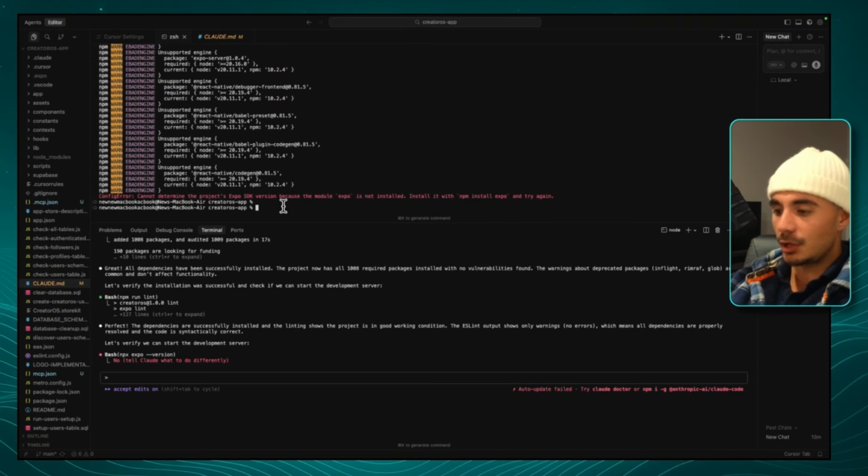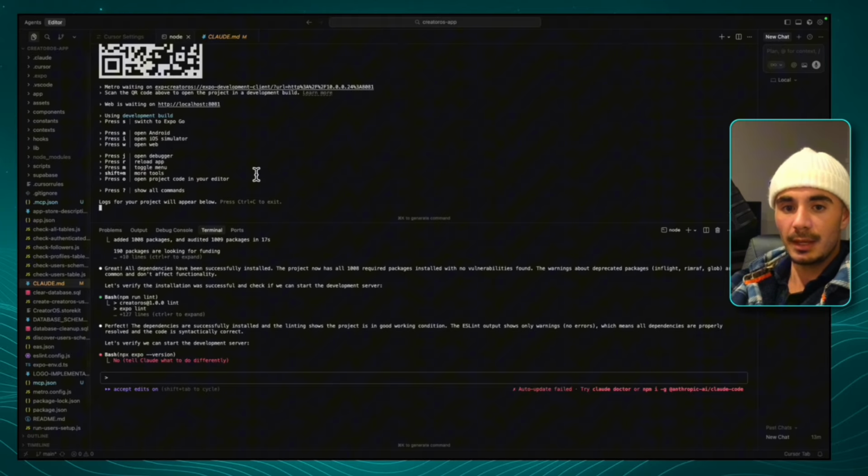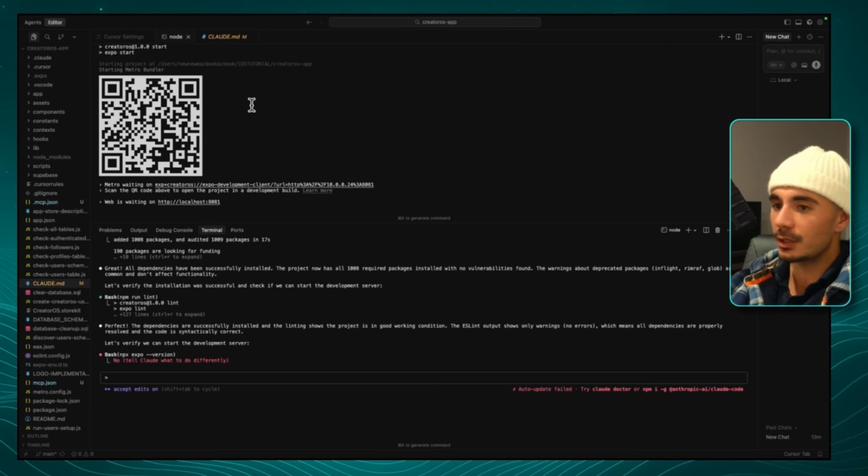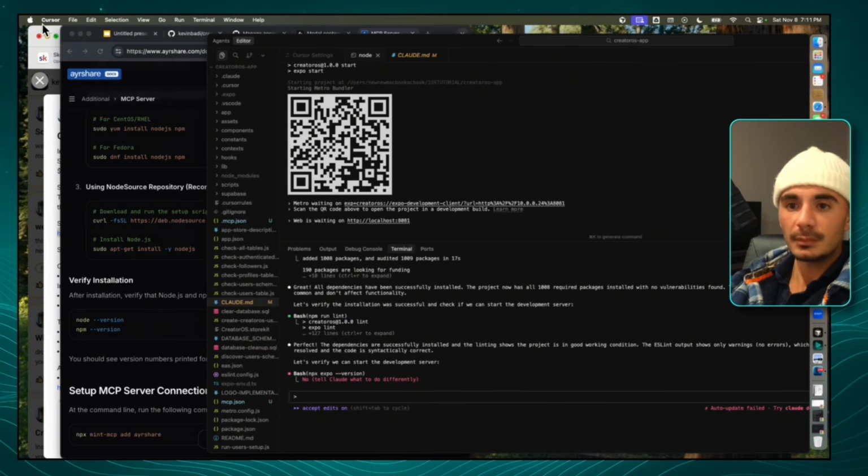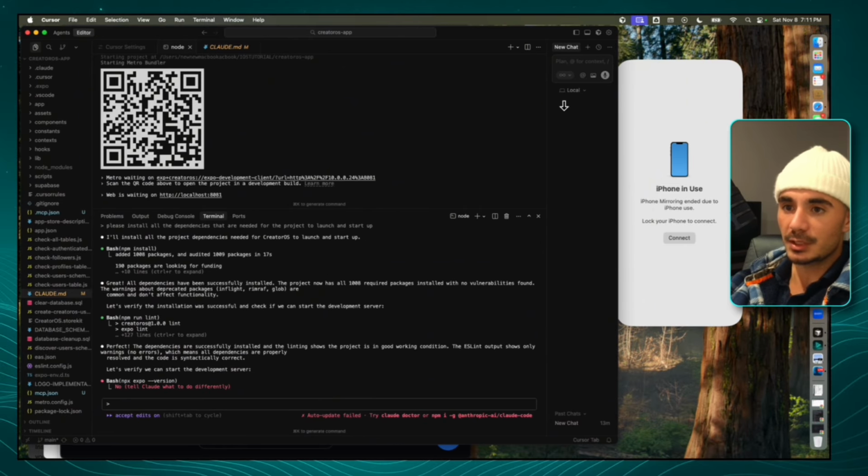We can now go to the top terminal and we're just going to write npm start. This should get the terminal going, and there we go. So now we have this nice little QR code. And so what we're going to do is, if you are for the first time using Expo Go, you just want to pull out your phone and you want to literally use your camera to screen record that QR code.